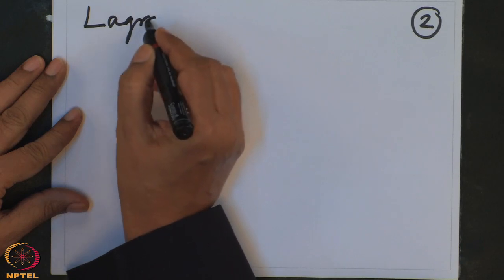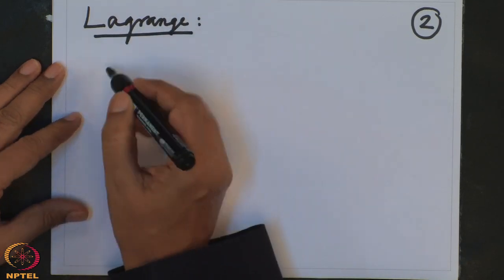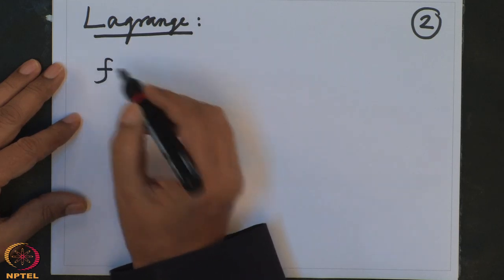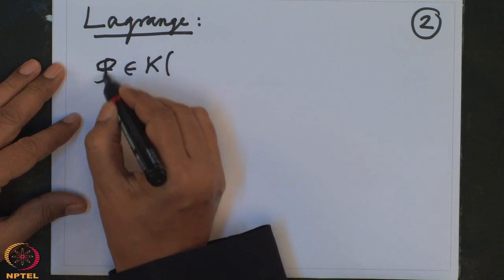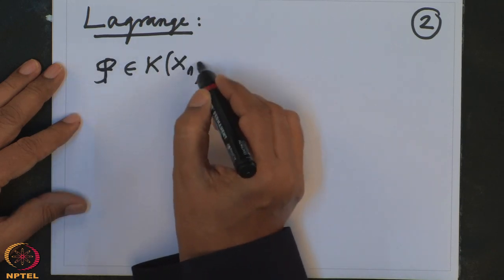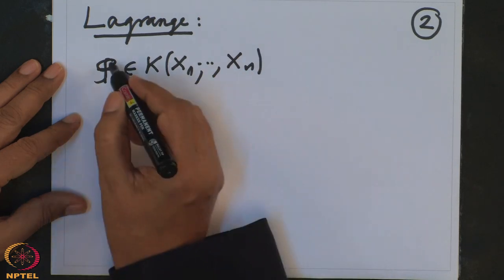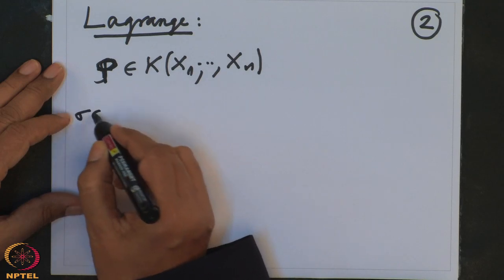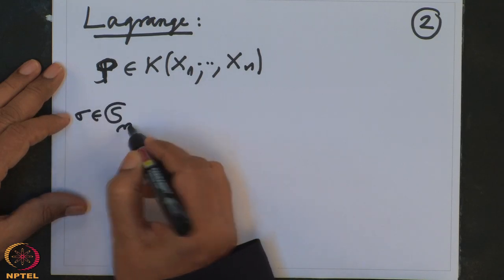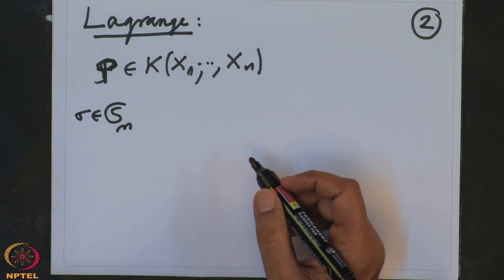So Lagrange was looking for the following. He started with a given f, a rational function phi in n variables, and took elements from Sn, those are the permutations. At that time there was not even a knowledge that there are permutations.